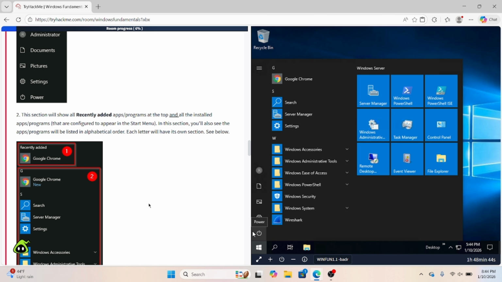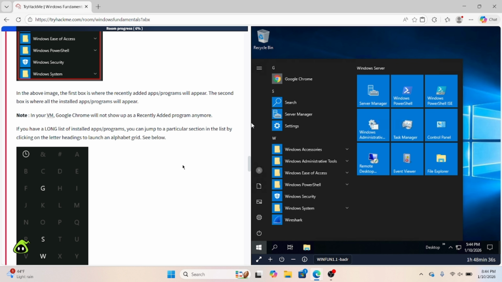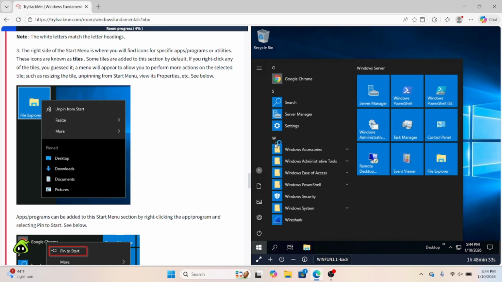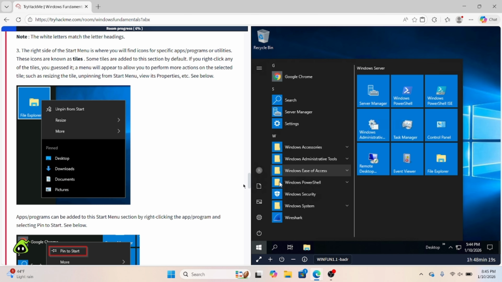And after that, you do have the second section, which would be here. And this is going to have all of your recently added apps and programs. And when you are in here, you can click these letters. On this virtual machine, there's really not much going on. But when you have a lot of different apps in there, just click these letters and it'll jump right to it. So if I click S, it's going to jump right to the S's.